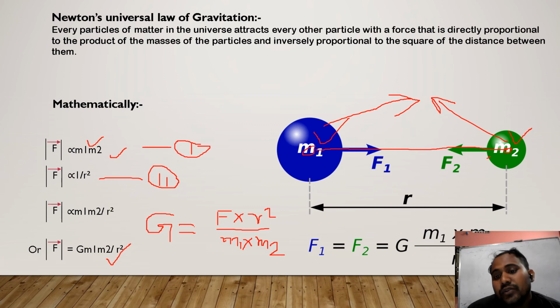So what is Newton's third law? Newton's third law says for every action there is an equal and opposite reaction. So F1 is equal and opposite to F2, right?